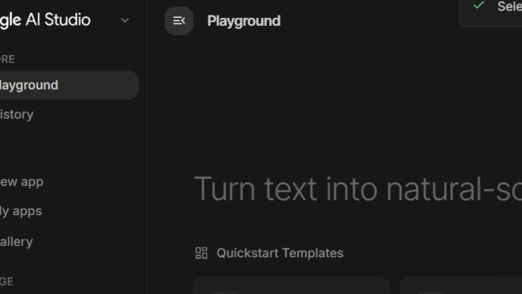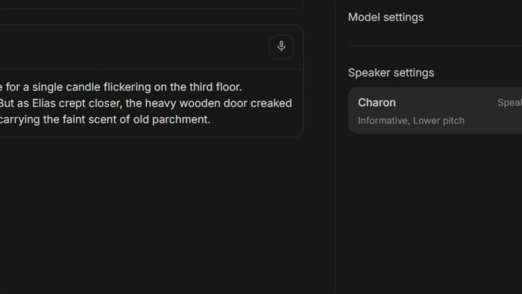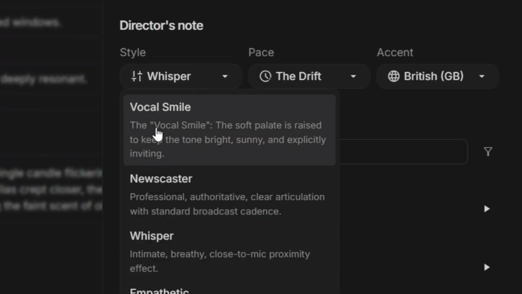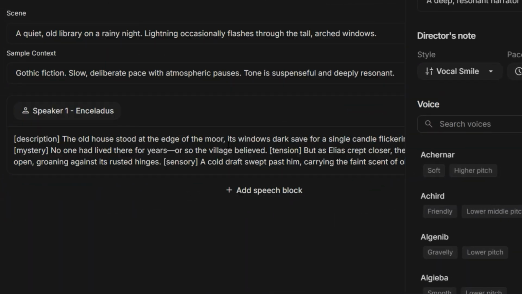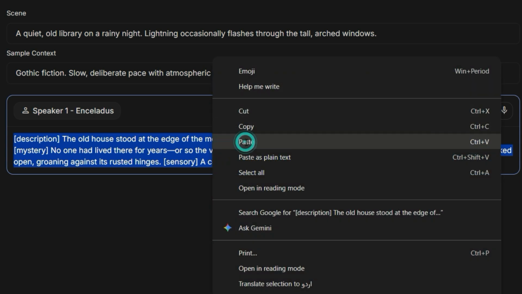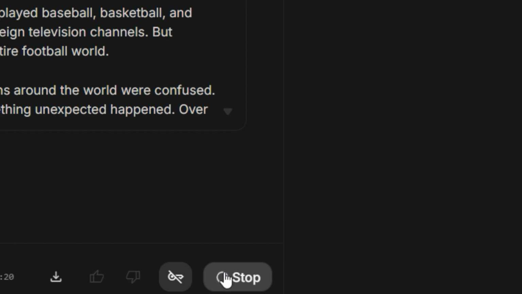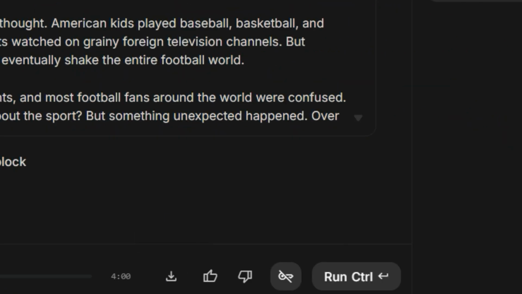Copy the script and open Google AI Studio. Select the Master Storyteller option and choose a voice that sounds natural and engaging. Set the style to Vocal Smile for a more energetic delivery. Paste your script into the text box, remove the section headings, and click Run. The AI will generate a professional quality voiceover. Once it's ready, download the audio file.